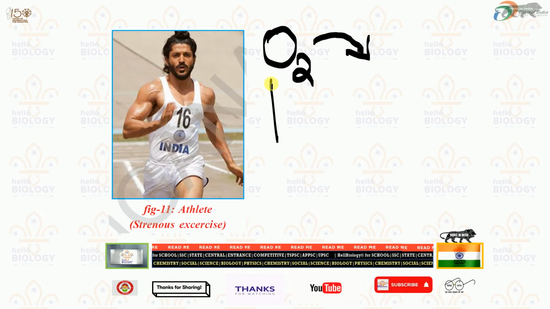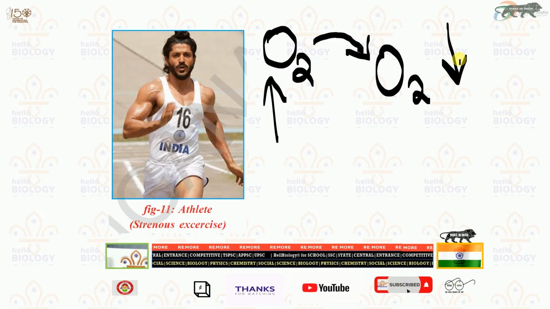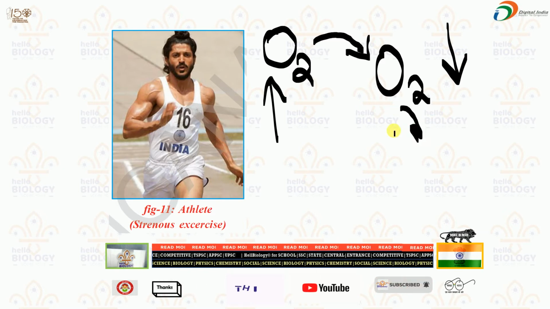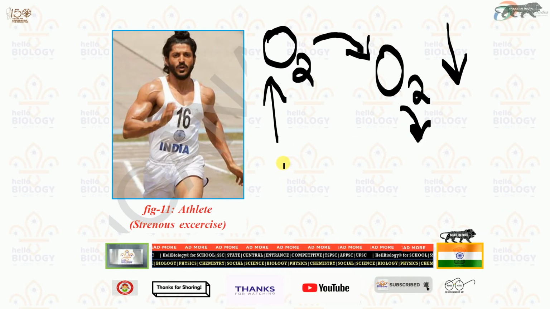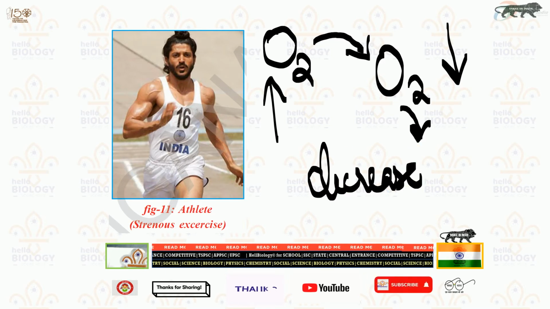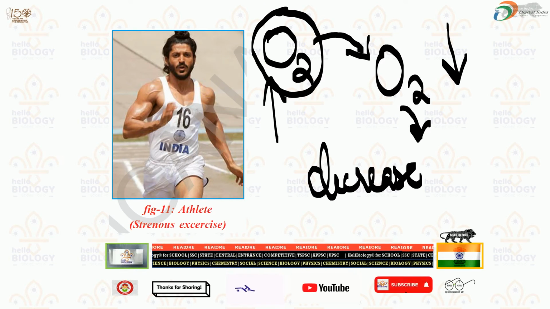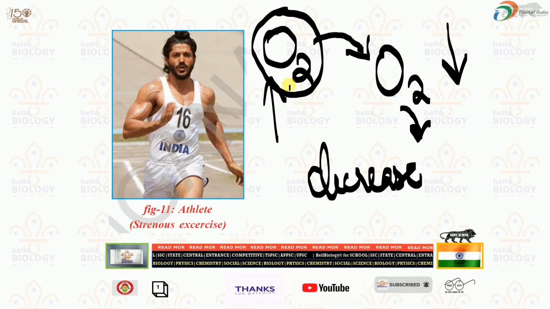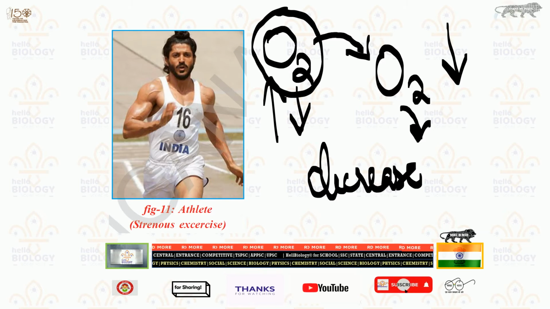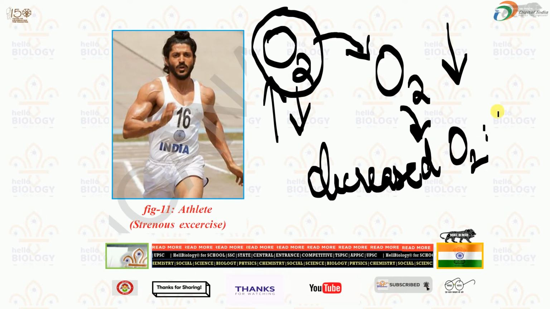First oxygen will be high, and later oxygen decreases. Our body cannot get oxygen. Why? Very fast our oxygen is being consumed by our body cells due to heavy work.